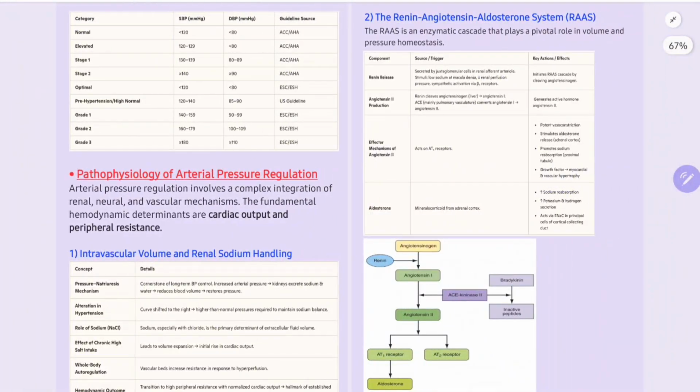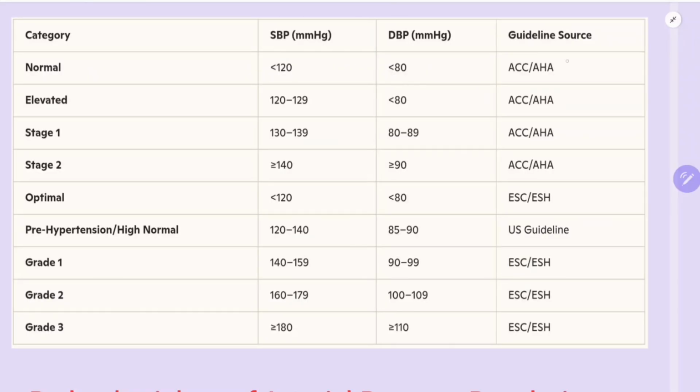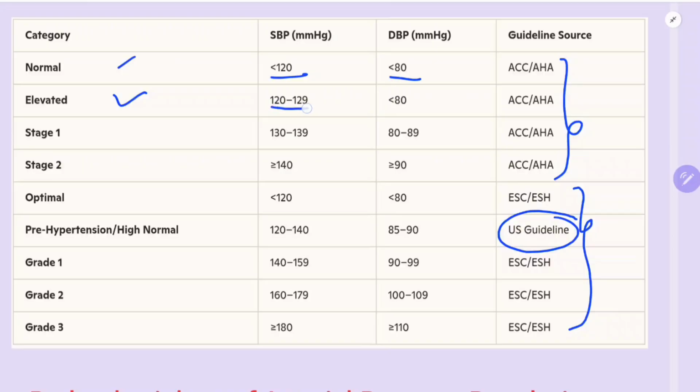So now I will go to the classification directly. This is the American classification, and this is the European and British classification. The American classification classifies BP as normal if less than 120 by 80. Elevated is 120 to 130 and less than 80, known as high normal or pre-hypertension. Stage 1 is 130 to 140, 80 to 90. Stage 2 is more than 140 and more than 90.